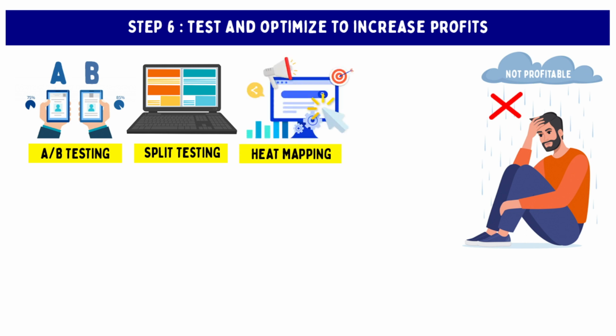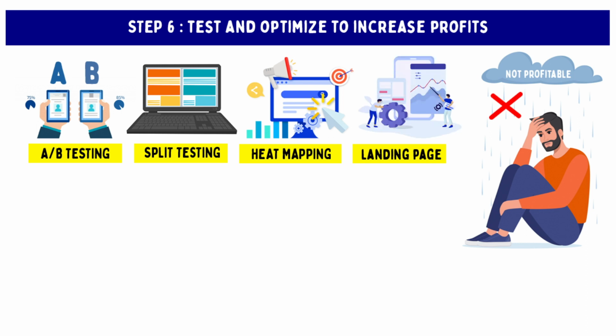Use heat mapping to track how visitors interact with your landing page or website and determine which elements are getting the most clicks. Landing page optimization. Optimize your landing page or website for a high click-through rate by using clear and concise headlines, eye-catching images, and compelling copy. Ad placement optimization.